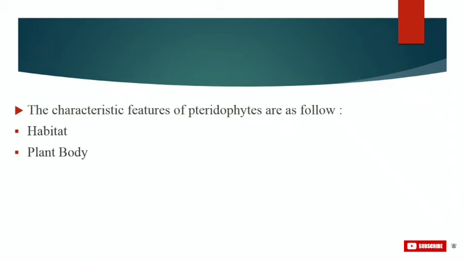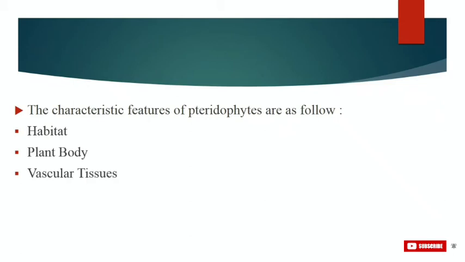The main plant body is a sporophyte, which is differentiated into true root, stem and leaves. These organs possess well differentiated vascular tissues. The leaves are small, that is microphyllous as in Selaginella, or large, that is macrophyllous as in ferns.